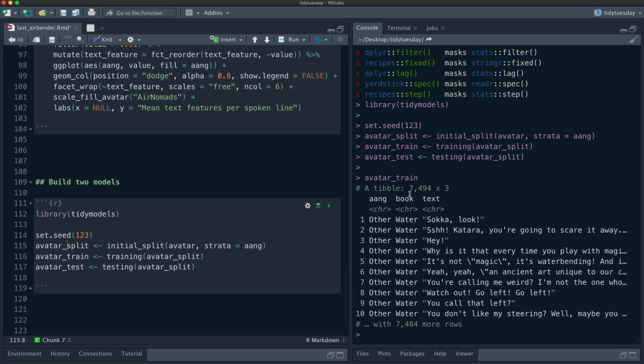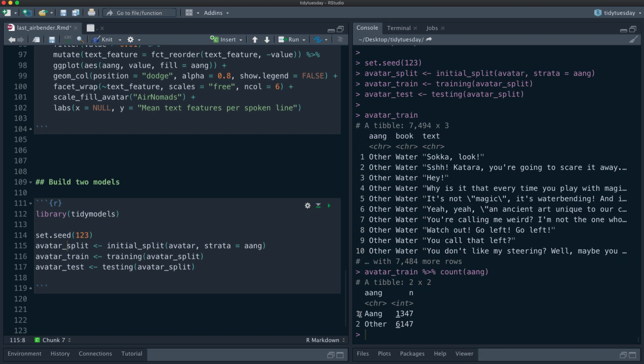Okay, so our training data is here. We have about 7,500 lines. And let's remind I don't think we've actually looked at this yet. We do have some pretty significant class imbalance. There are many more lines spoken by people other than Aang than spoken by Aang. So that is something we are going to have to deal with.